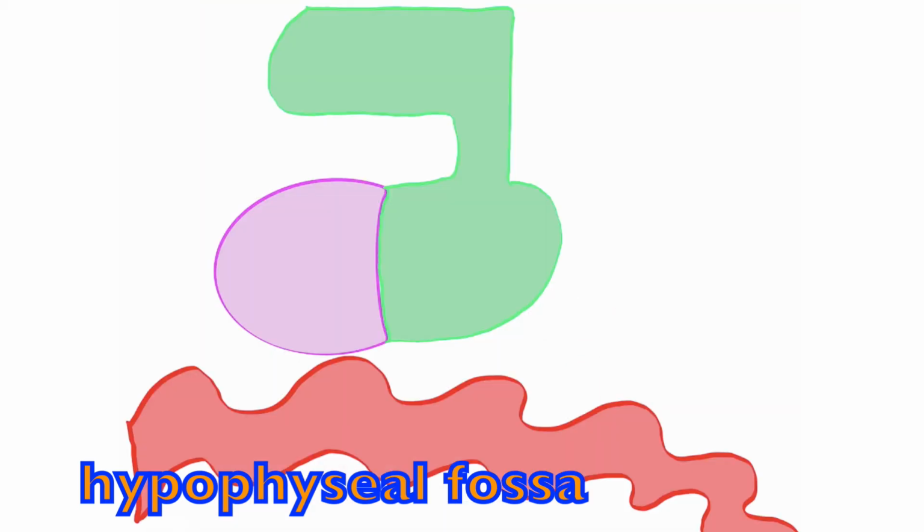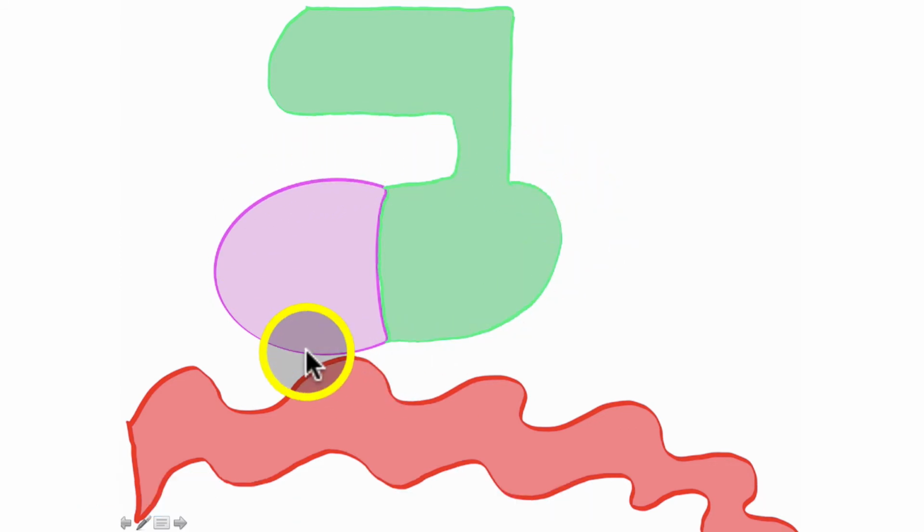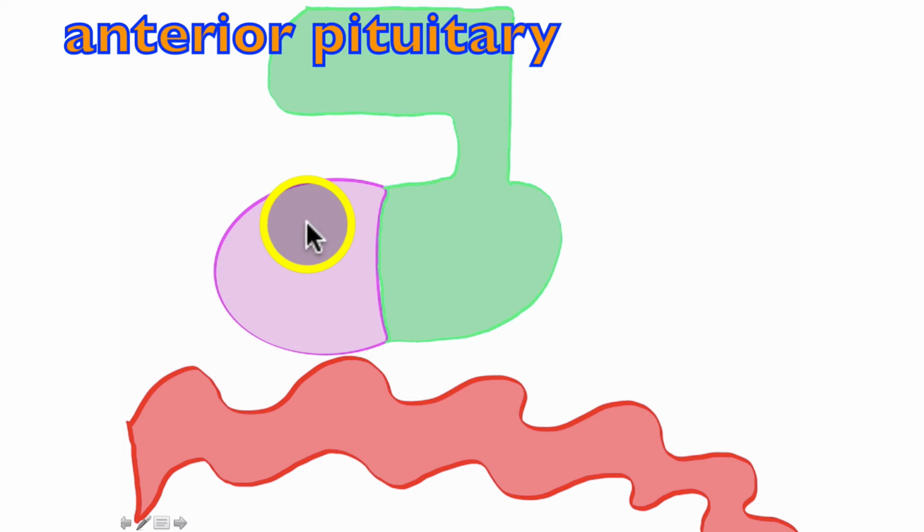Okay, looking here, we have the pituitary gland in purple and in green. And above the pituitary gland, we find the hypothalamus. Keep in mind the pituitary gland descends directly from the hypothalamus. This size perspective is totally off. I've just drawn the pituitary gland large so we can get a better grasp and look at it. But one thing I want to point out, the anterior pituitary right here is composed of epithelial tissue like most endocrine glands. But the posterior pituitary is not.